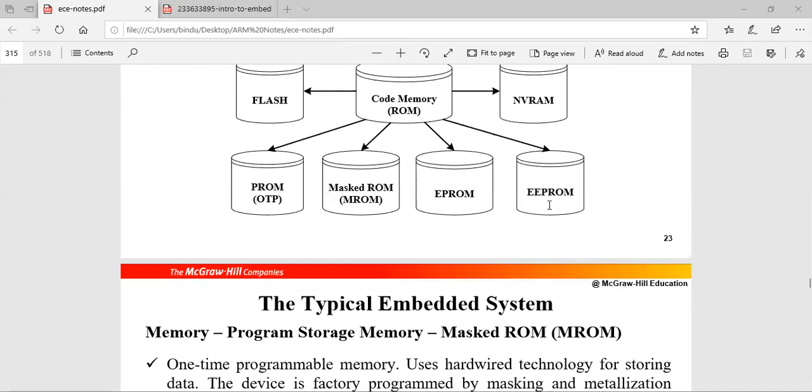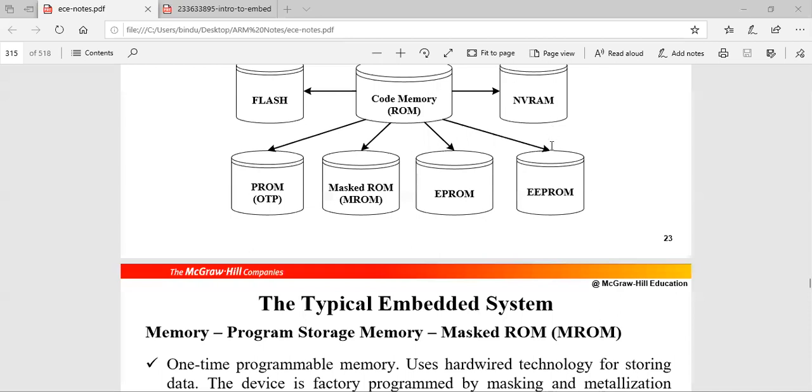So then they designed the flash ROM. In flash ROM we divide the memory into sectors or pages or blocks of data. So at once you can either write or erase 512 bytes of data. So it is much faster. Afterwards there is one more called non-volatile RAM.